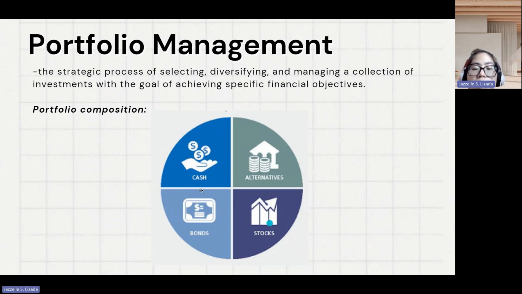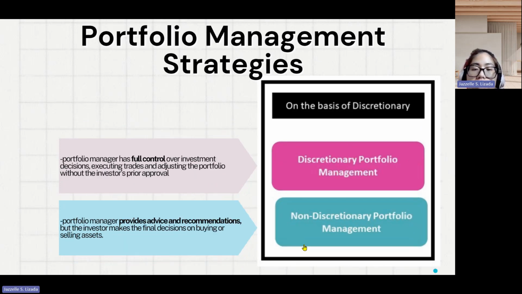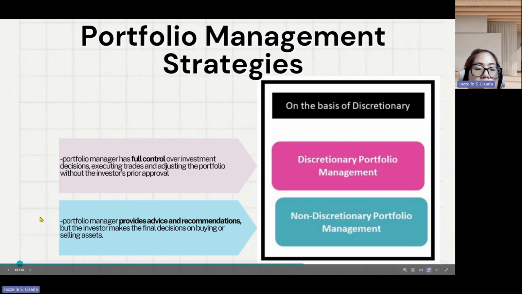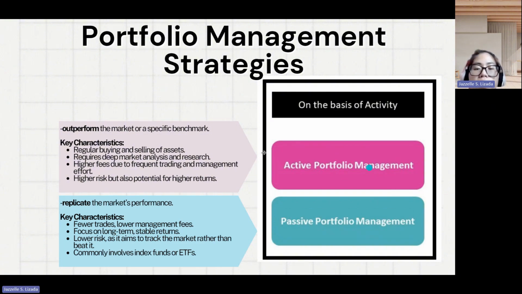It can be bonds and it can be stocks. Portfolio management strategy can be on the basis of activity and on the basis of discretion. For activity, there are two types: active and passive portfolio management. For active, the goal is to outperform the market or beat a specific benchmark.